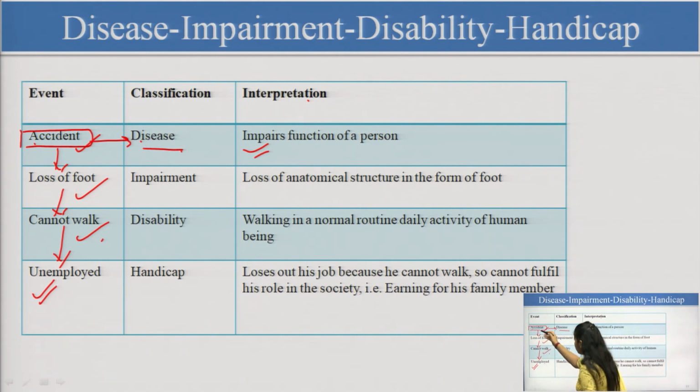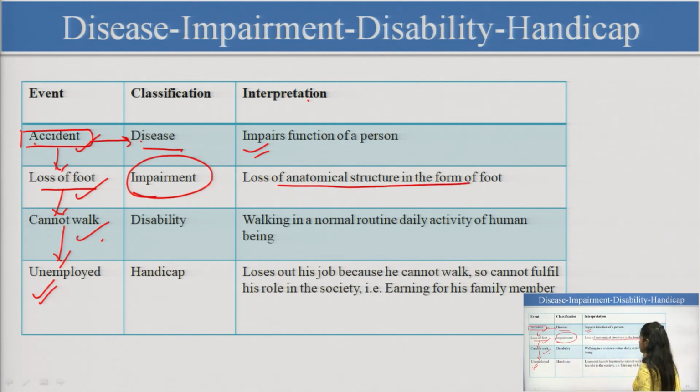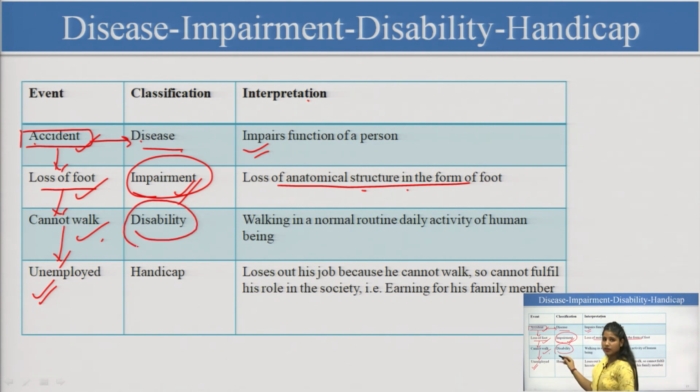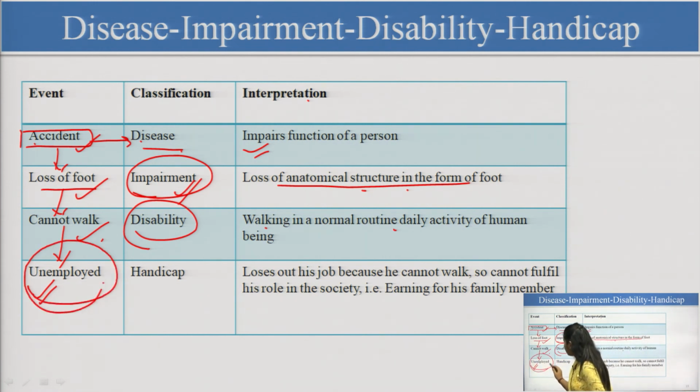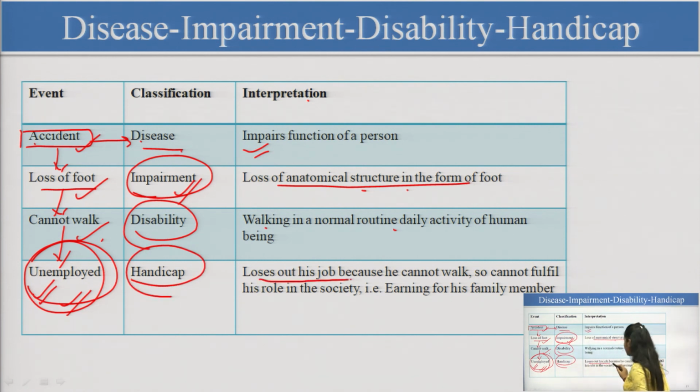There is another event: due to the accident there is a loss of foot. We call it an impairment when there is a loss of anatomical structure. So, a loss of foot means the anatomical structure is lost, and we call it impairment. There is another condition: due to the loss of foot the person cannot walk, and the daily activities are compromised. So, it is classified as disability. In disability we interpret the normal routine daily activities of a human being, like walking. Then ultimately the person is not able to go for the job. So, unemployment means handicap.